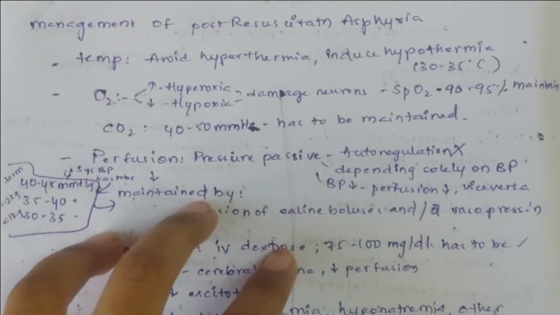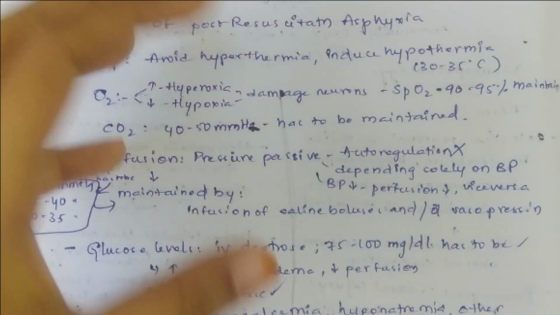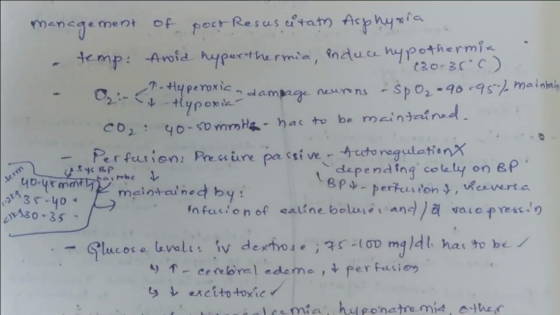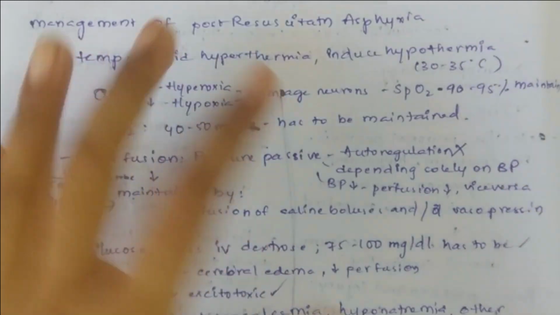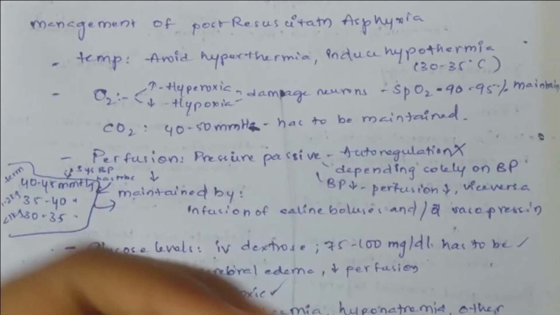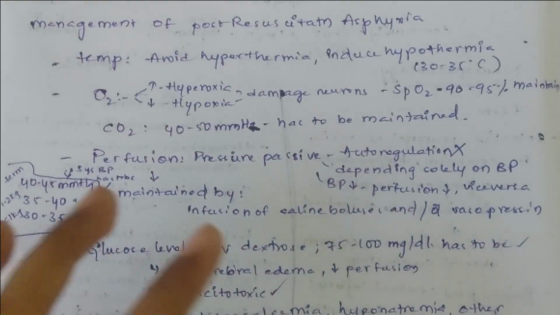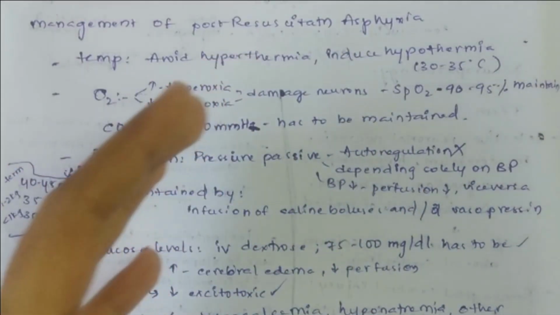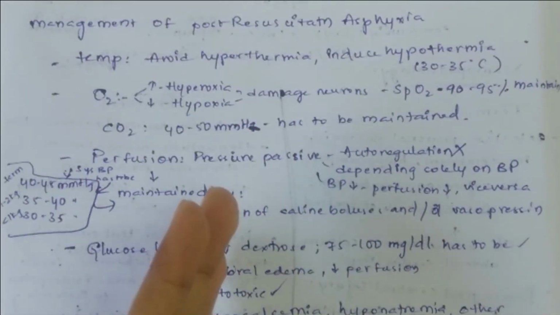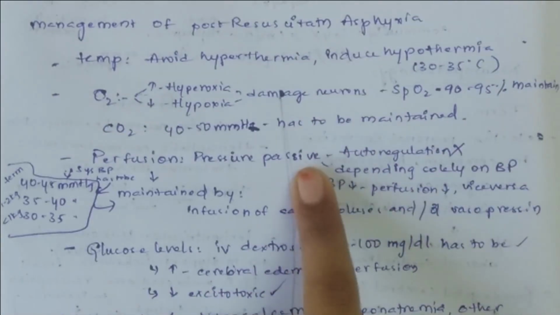In asphyxia, what happens is blood supply will be directly proportional to blood pressure. Normally what happens, if there is increased blood pressure, there will be autoregulatory mechanisms that cause vasodilatation, so that blood supply will be increased. In asphyxia, autoregulatory mechanisms are damaged.